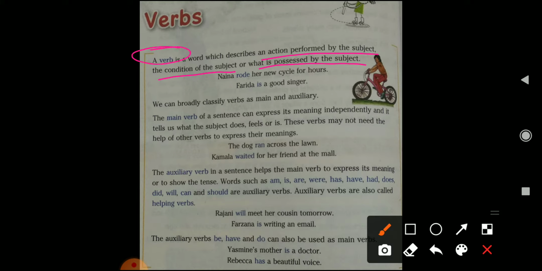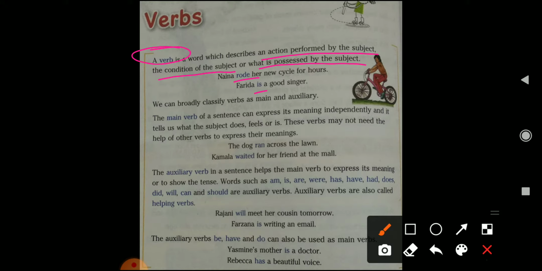For example, Naina rode her new cycle for hours. So here rode is the verb. Farida is a good singer. Is is the verb. So the word which presents the action of the subject, or sometimes the condition of the subject, or what is possessed by the subject, that word we call the verb.